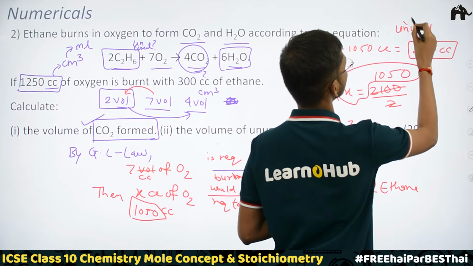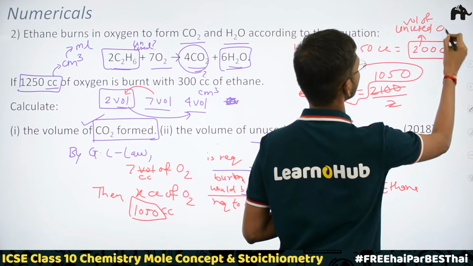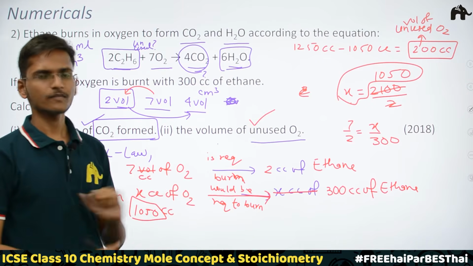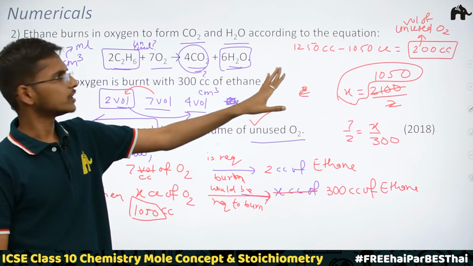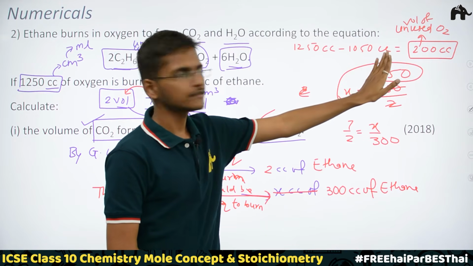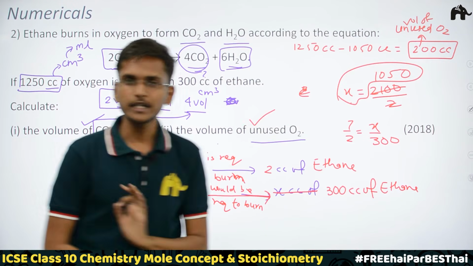The volume of unused oxygen. So we got the answer to this also. You have to simply write in words that the volume of unused oxygen is equal to 1250 minus 1050 cc, which is equal to 200 cc.